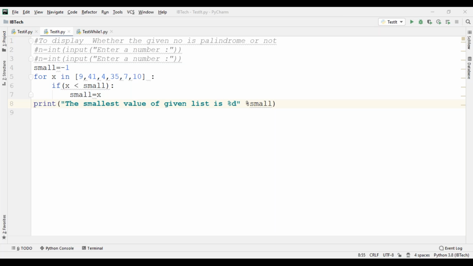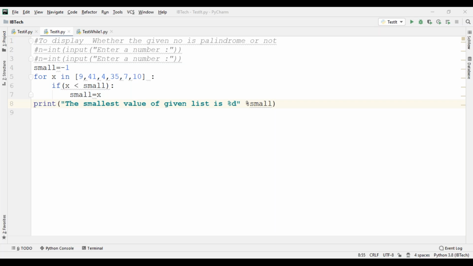Numbers, strings, list, tuple, dictionary. Understand? So here is another concept we are learning now. Previously we already learned one module, the math module, which was already imported in your previous programs. Now we are importing the array module, ARRAY, the array module.